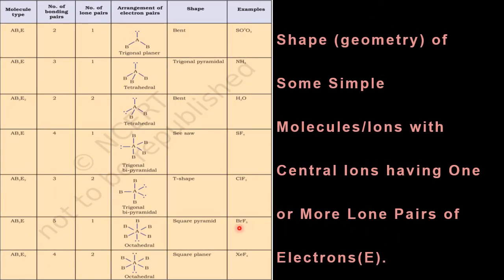Now these are examples of molecules having lone pairs. Bond pairs have to be there, and along with the bond pairs, lone pairs are there. I told you minimum lone pairs, no, but he has given some examples here. One lone pair, two lone pairs, one lone pair, two lone pairs, one lone pair, two lone pairs. So this is AB2 type with one lone pair, E for one electron pair. AB3 with one lone pair, AB3 with two lone pairs, AB4 with one lone pair. Like that, general examples, and exact examples are here.